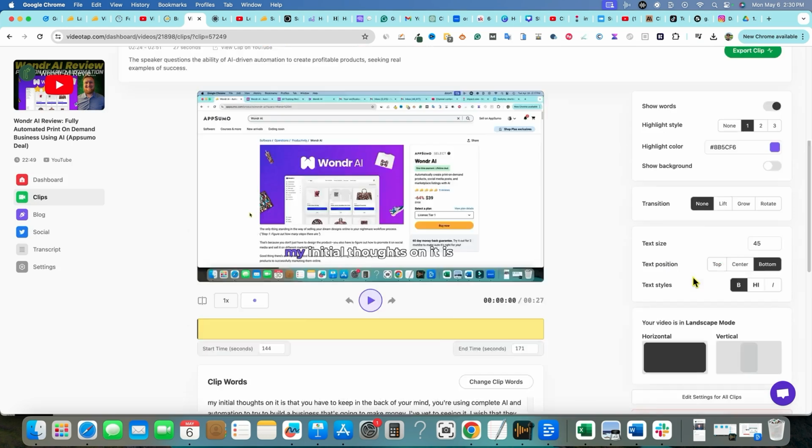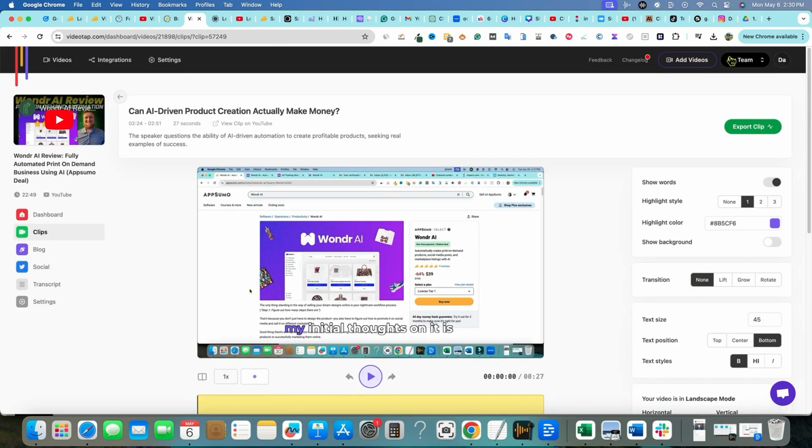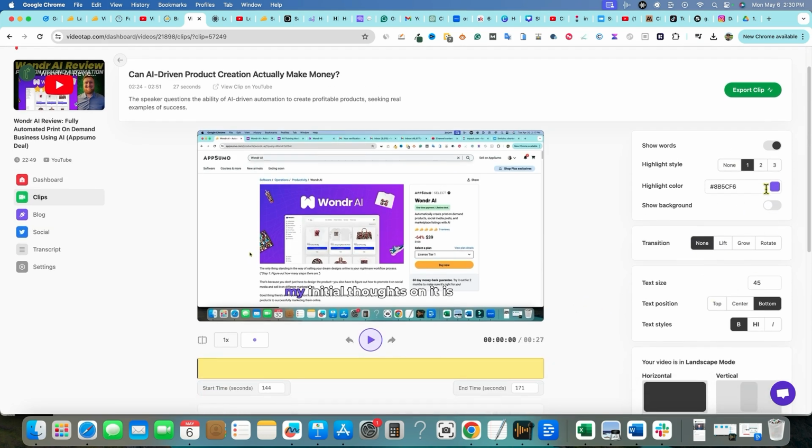They have some nice options here, but I would like to be able to make these adjustments to all of the clips going forward instead of having to do this each time. But nonetheless, we'd come in here and we'd be able to put in our brand color, click off here, and then now watch. See the color of the text now.